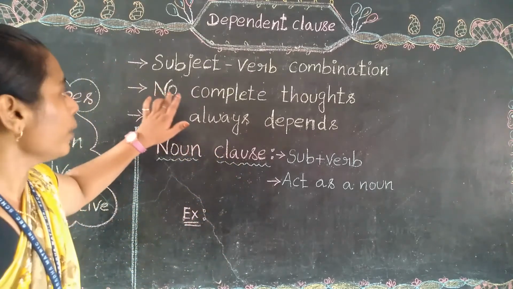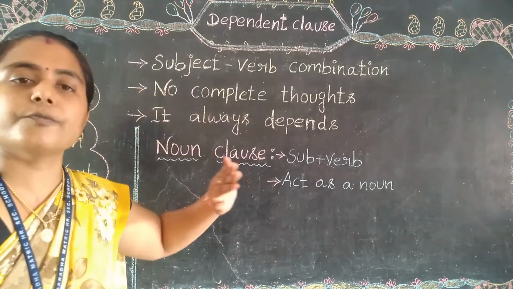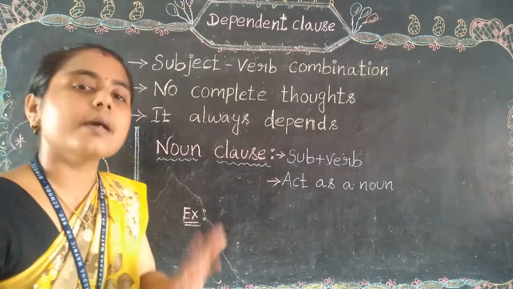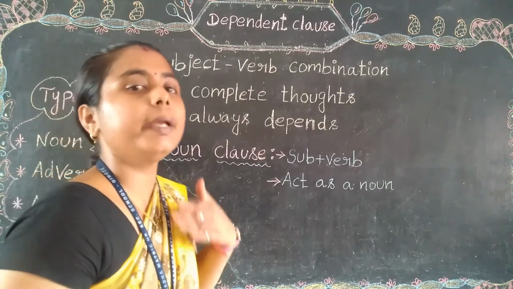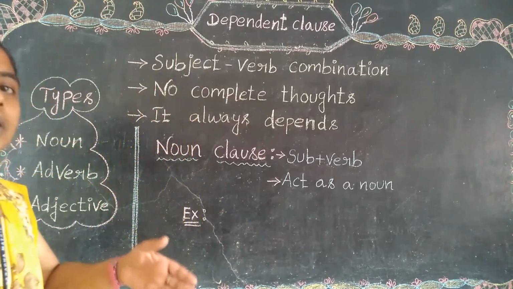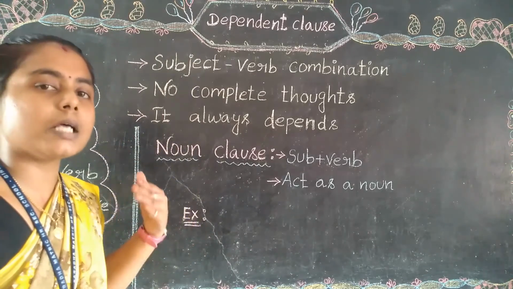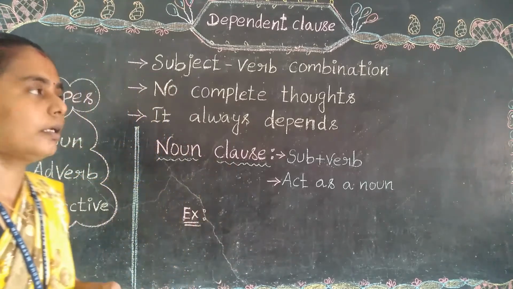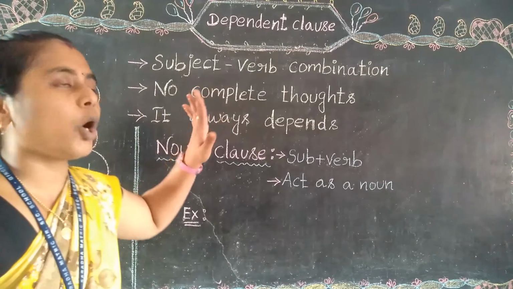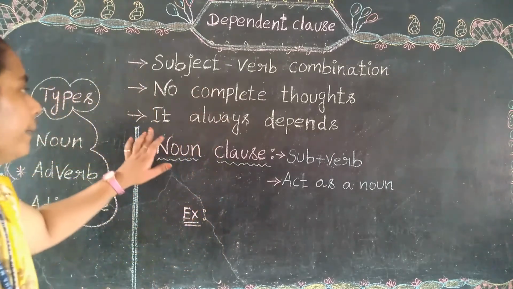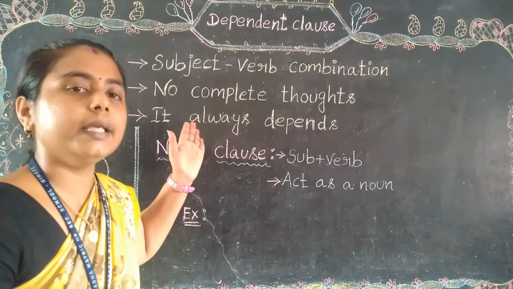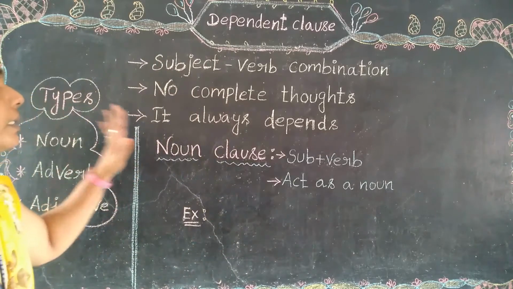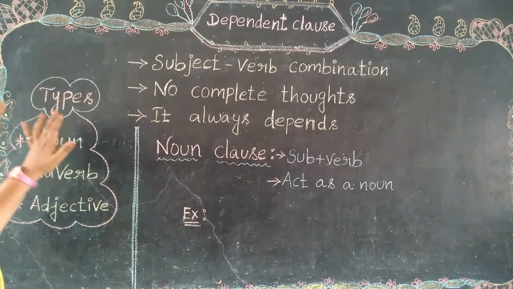And one more thing, it won't give the complete thought for the entire sentence. It always expects something, it is expecting a favor from the independent clause. Only after the favor given by the independent clause can it fulfill and satisfy the sentence. So it won't give the complete thought on its own; it always depends on the independent clause.